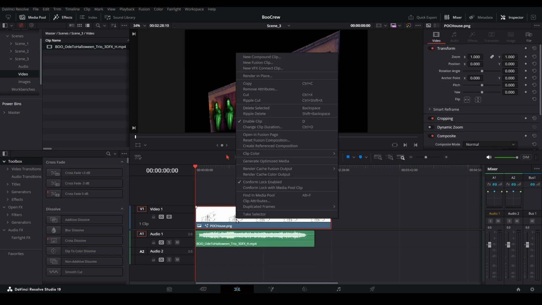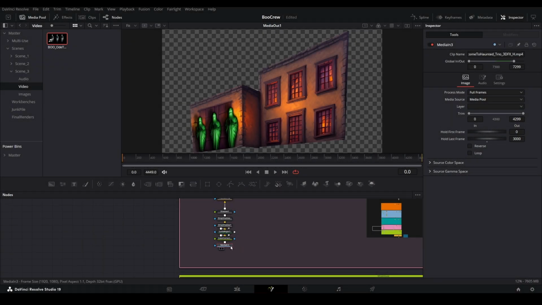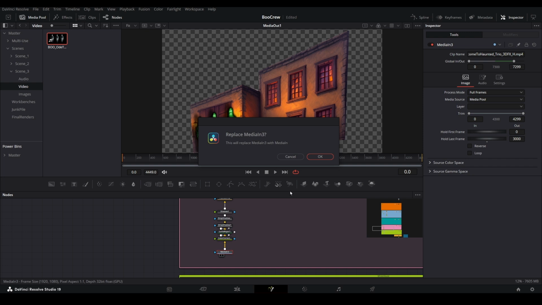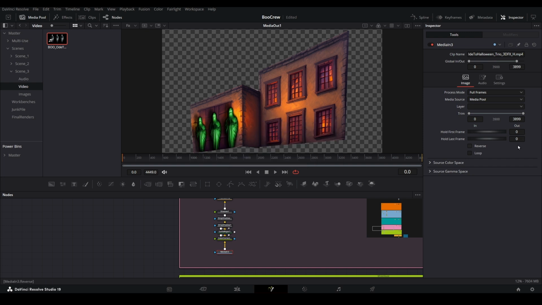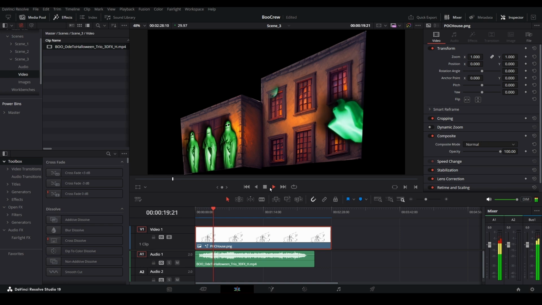Next, open this into the Fusion page. Find the branch containing the first Boo Crew trio video, and drag the new video from the media pool on top of the existing media node. Click OK to overwrite. And remember to add a value to the Hold Last Frame property. When we return to the edit page, the correct trio should now be synced up with the audio.